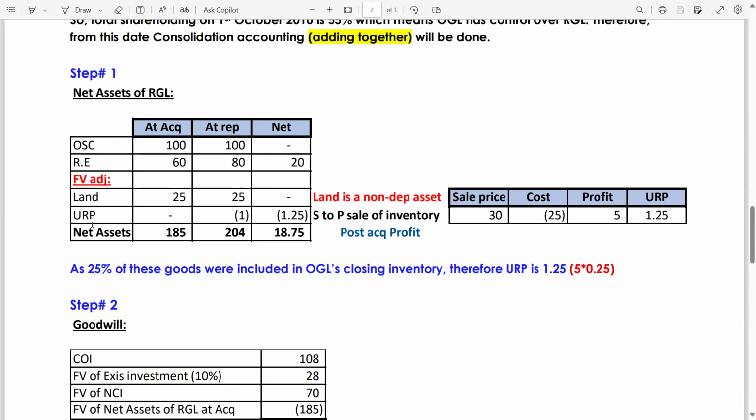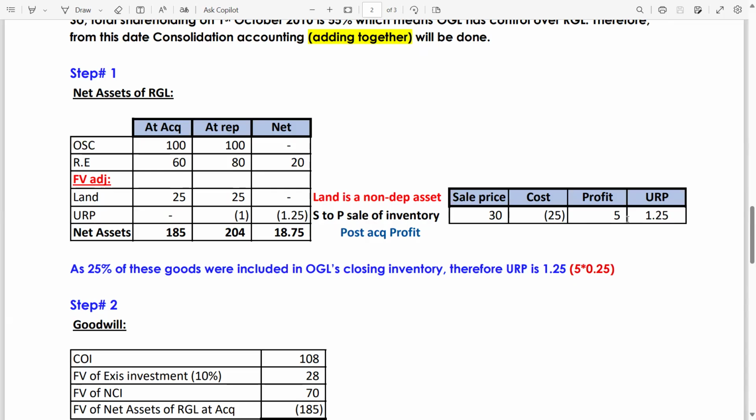Now guys, unrealized profit. S2P, sales of inventory. Remember, cost was 25, selling price was 30, profit was 5, and 25% of these goods is still included in the parent company's inventory. So guys, sales price was 30, cost was 25, so the profit was 5. And the unrealized profit is 1.25.